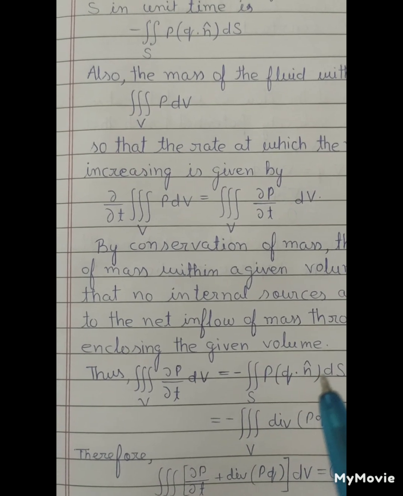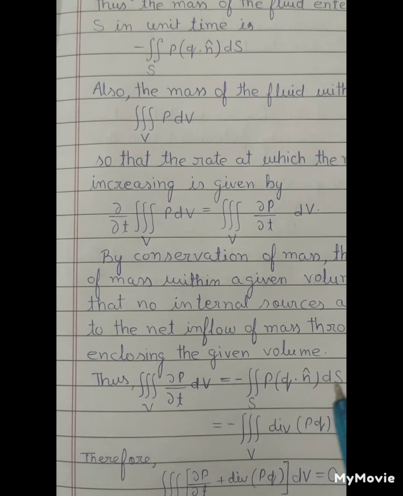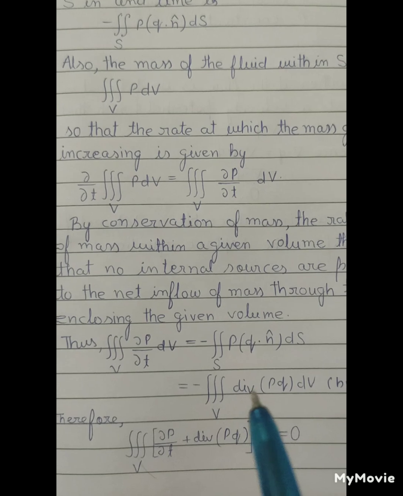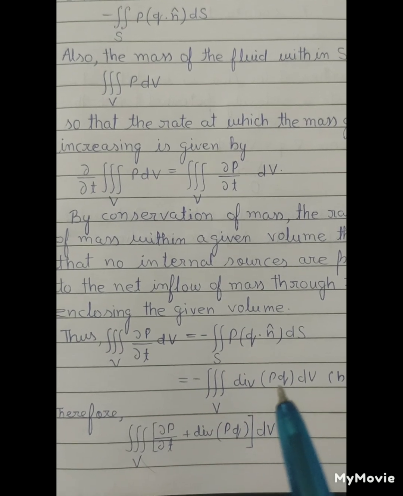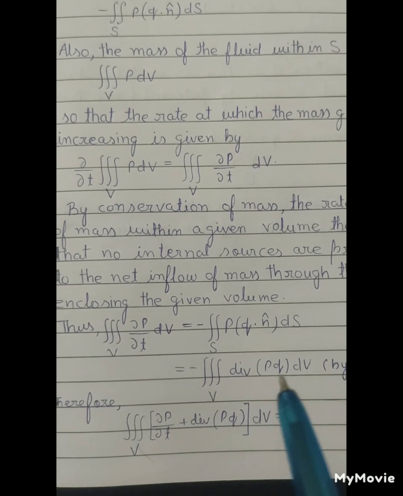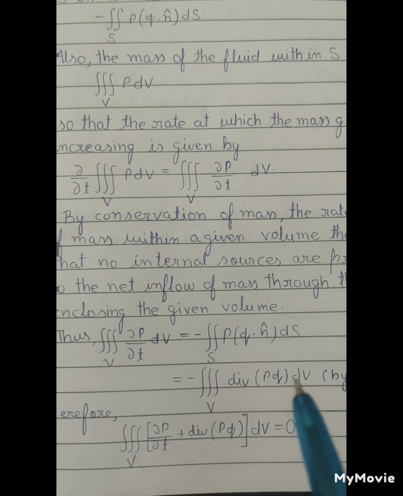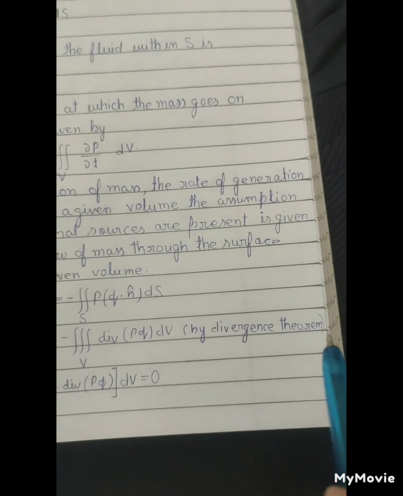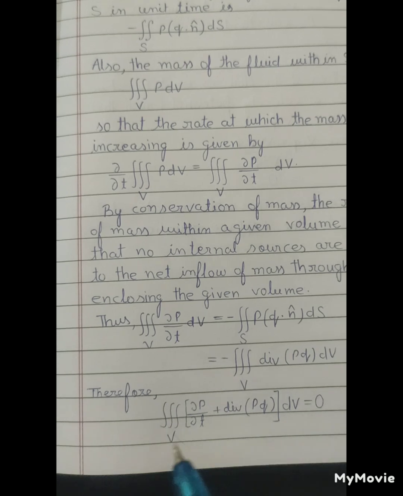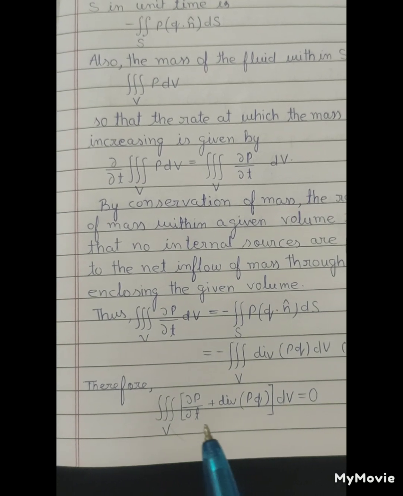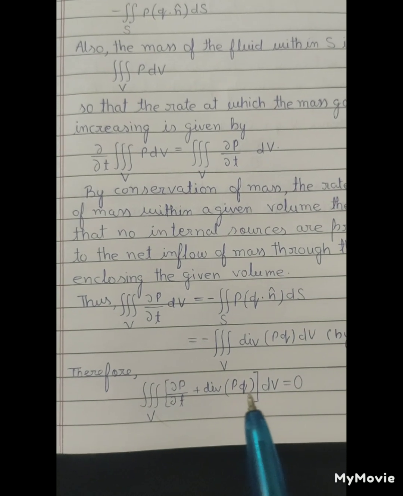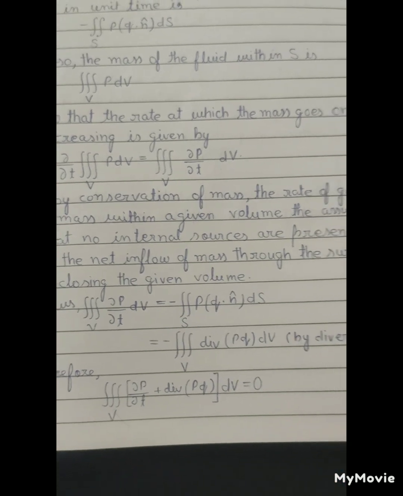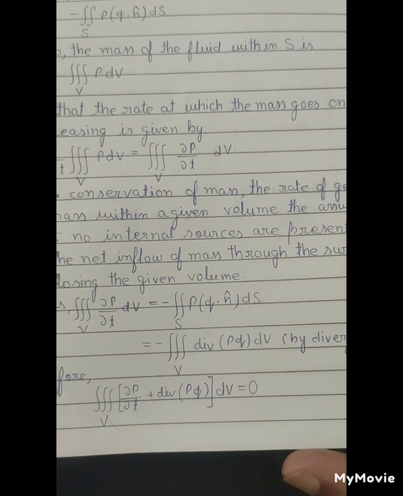times dS, which equals minus the volume integral of the divergence of rho q dV by the divergence theorem. Therefore the volume integral of d rho over dt plus divergence of rho q, whole times dV, equals 0.